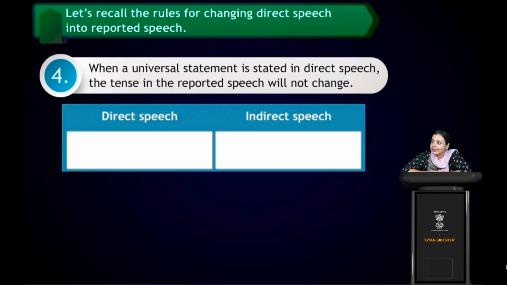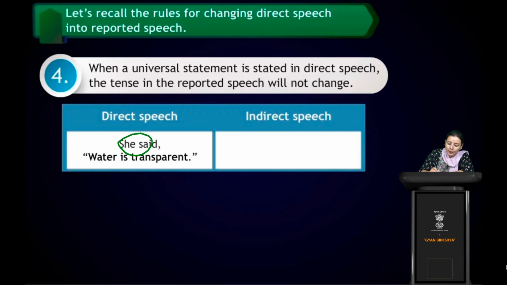When a universal statement is stated in indirect speech, the tense in the reported speech will not change. Now, universal sentences. What are universal sentences? Let's see. Water is transparent, sky is blue, the hair is black in color. So these are some universal statements that cannot be changed, right? Even though it's said in the past tense, even though it's written said, still we will not change that into a past V2 form. We will not say that water was transparent, because it's universal. It's still now transparent, right?